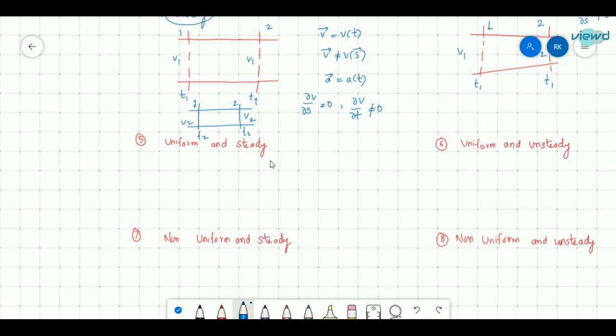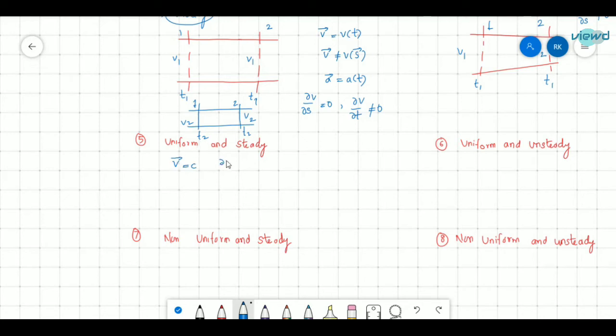So the next is uniform and steady flow. So what is uniform and steady flow? Steady flow means the properties do not change with time, and uniform means they do not change with position. So here we can write uniform velocity is equal to constant. At every section the velocity will be constant, and steady means at every time the properties should be the same. So velocity is equal to constant for uniform and steady flow.